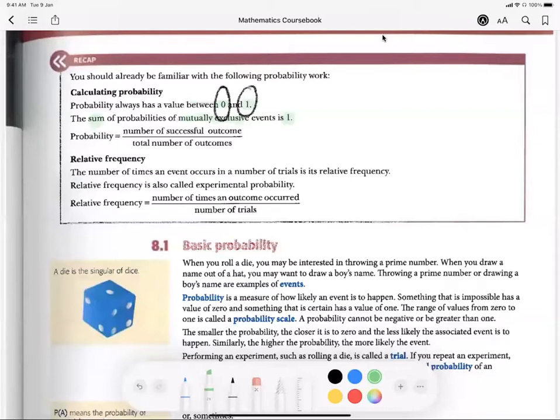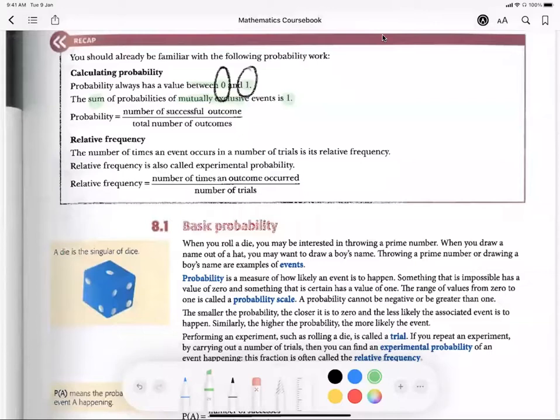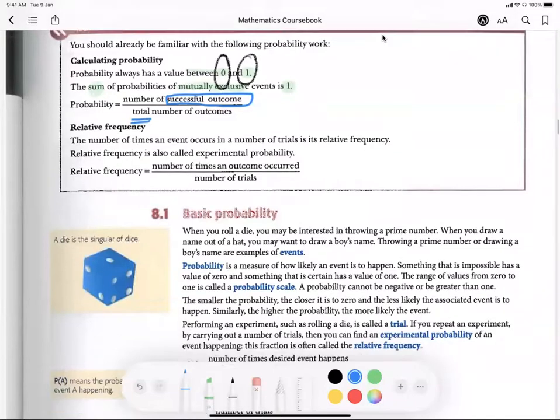All right. So the probability of something is normally calculated as the successful outcomes over the total. It means how many times it actually happens over the total within the whole scenario. For example, if you have 10 coins and you want to pick the blue coin, what's the probability? If you have 2 blue coins, then it's 2 over 10. Relative frequency is the number of times an event occurs in a number of trials. It's relatable to that particular situation only. Later we'll learn that as experimental probability.